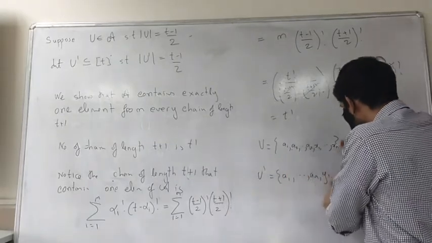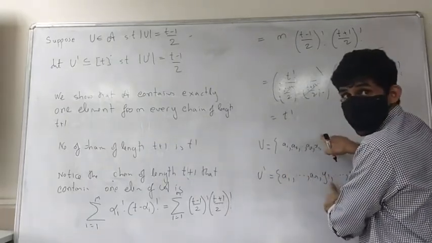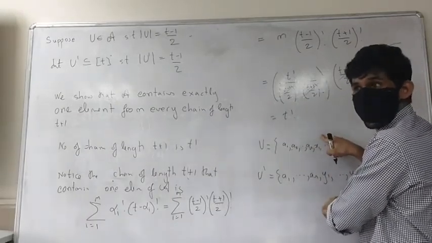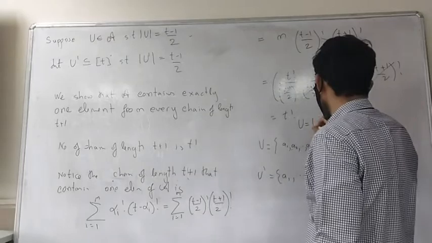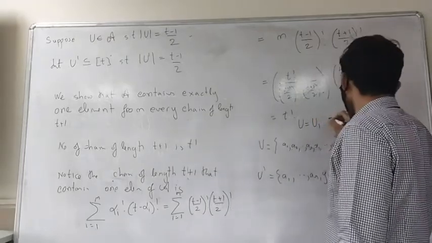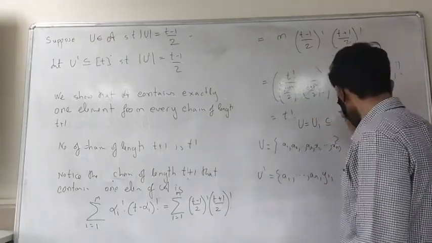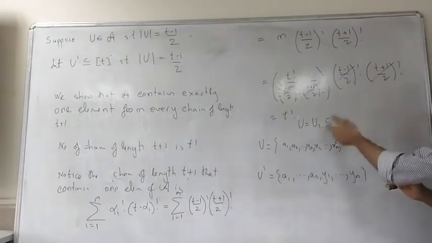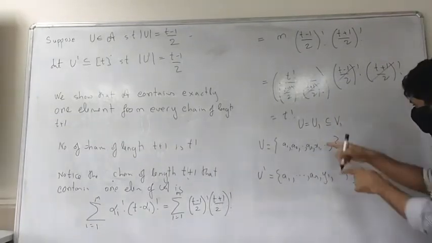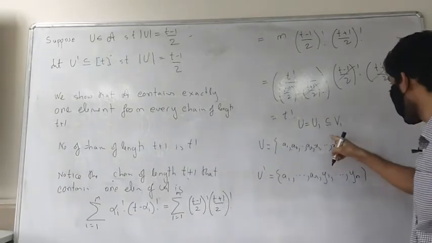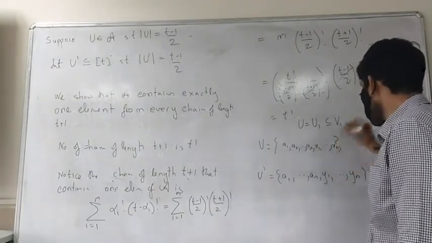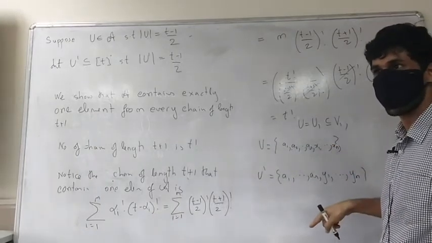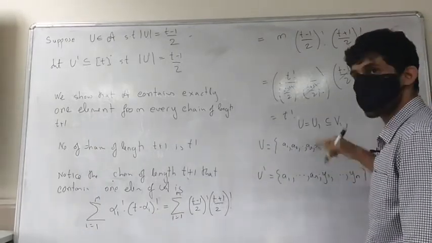You first put y1 in this, and in the next stage you take out x1. So you can start with u1, which is contained in v1. How are you going to form v1? By putting y1 inside it. Then you remove x1.